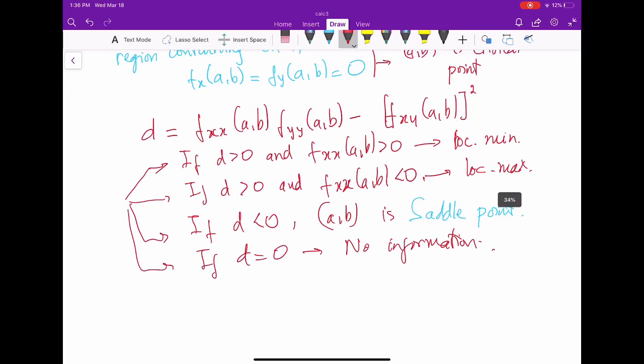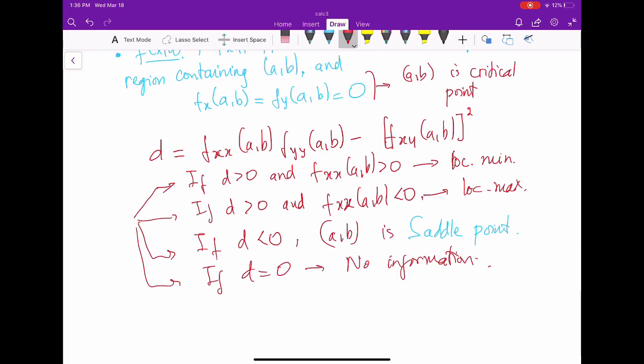Okay, so we didn't say anything about saddle points, but you might take this as a definition of a saddle point. I will show you a picture of a saddle point later, but you can imagine the saddle, right? The saddle of a horse or something like that.